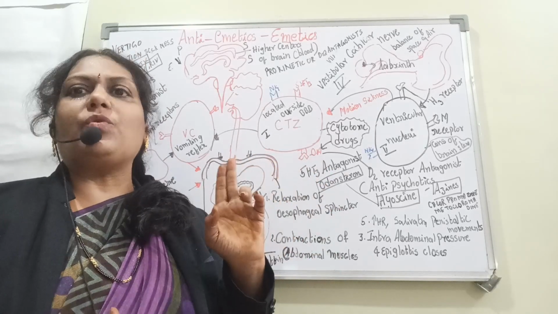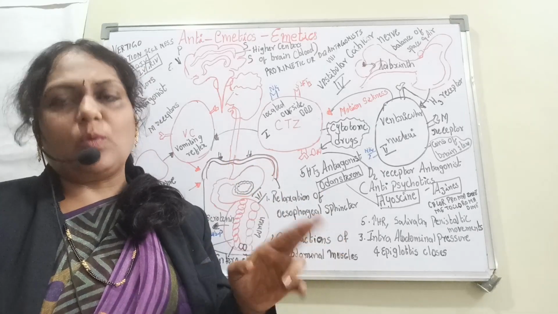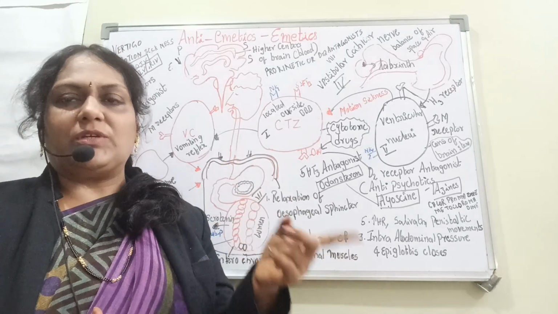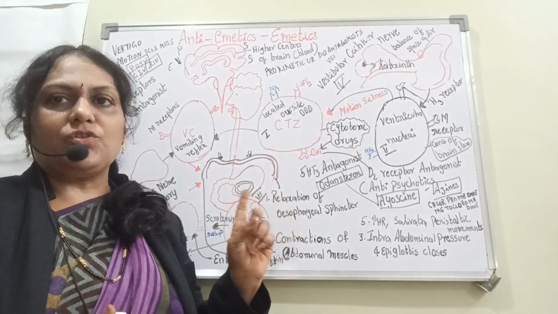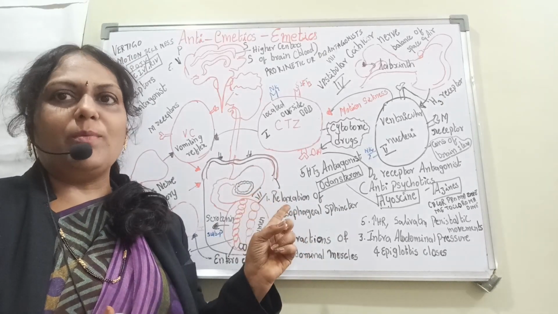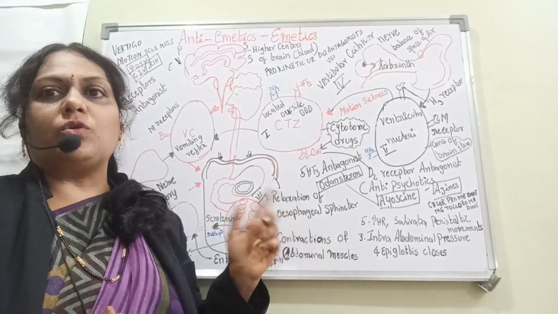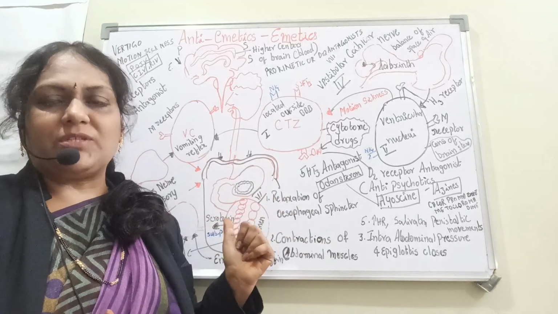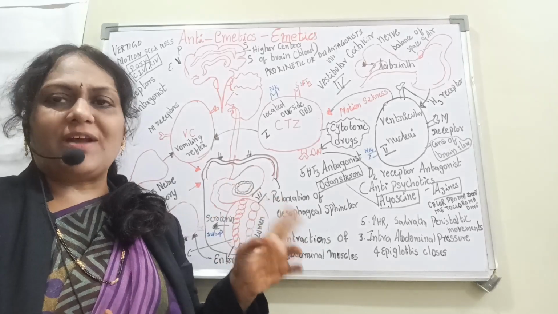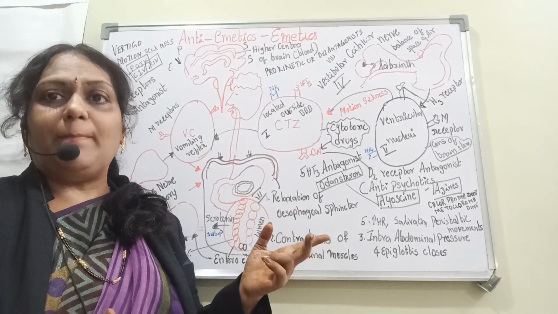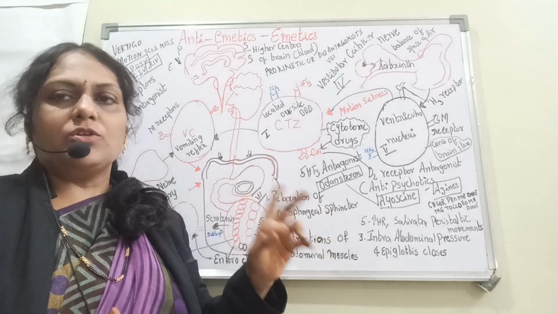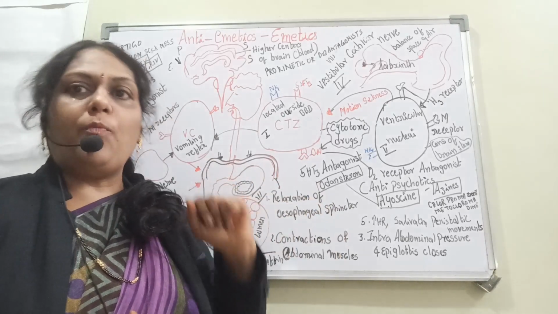So whenever this type of stimulation happens, we can see that two neurotransmitters are released, working through various receptors. One is called serotonin, which is released from the enterochromaffin cells of the lumen of your stomach, and we also have another substance called substance P. These two neurotransmitters are released by various chemicals which are able to drive the food out.